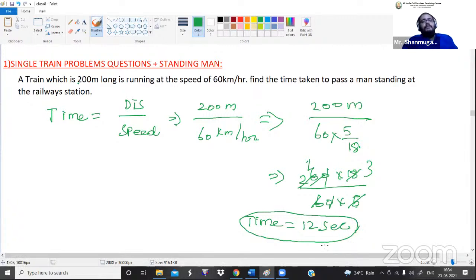Time is equal to what? 12 seconds. Guys, listen here. What is meant by the 12 seconds? The answer we got, the time is 12 seconds. We want to understand what the meaning of it is. So the man is standing like this, the train is coming like this. So how much time will the train take to cross the man completely? It will take 12 seconds to cross the man completely, the one standing on a platform. Do you get what I'm saying? So that's all about the answer.